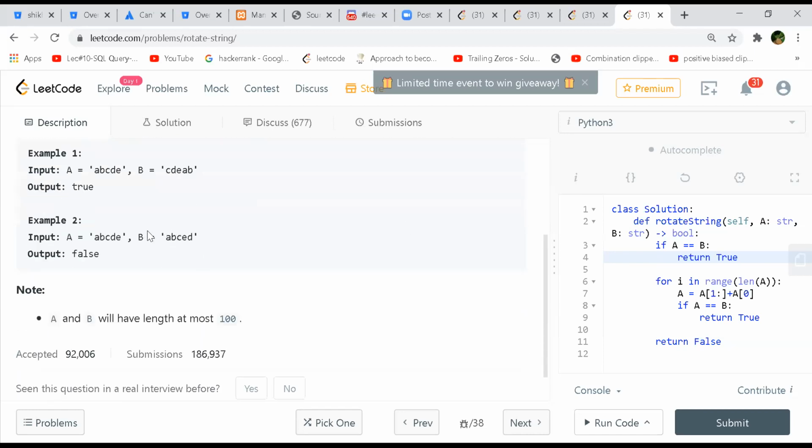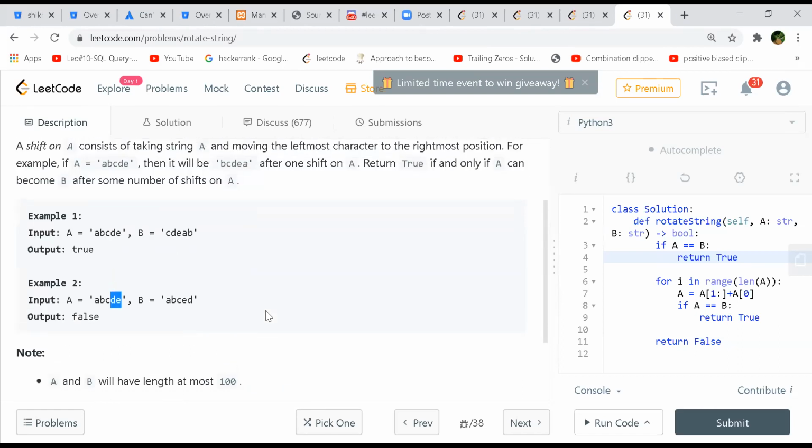But here it's totally sequence only they have broken, because A and B will have at most 100. So this is not an easy problem at first. Because when they say easy and they expect so many ways to solve it, that is not an easy solution.